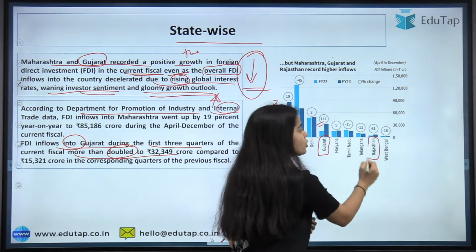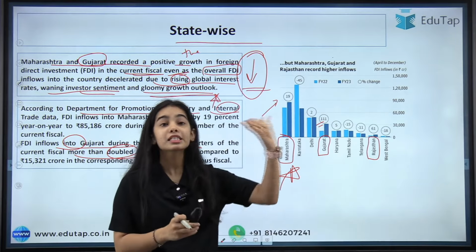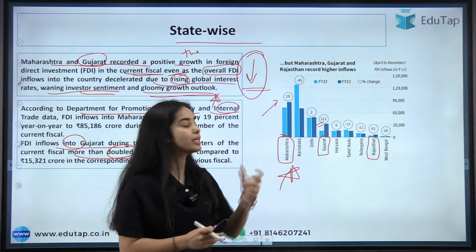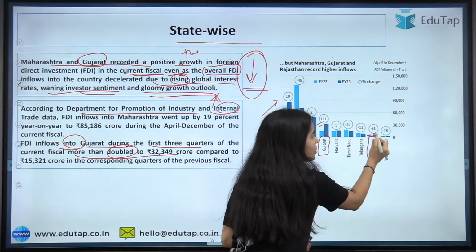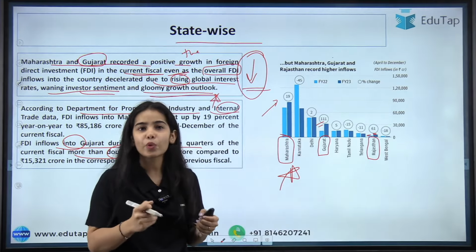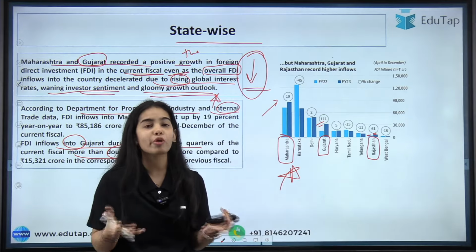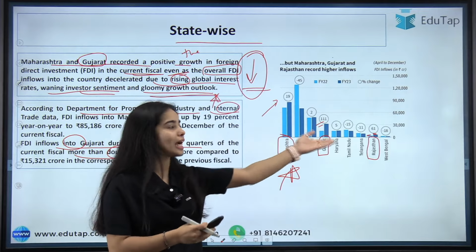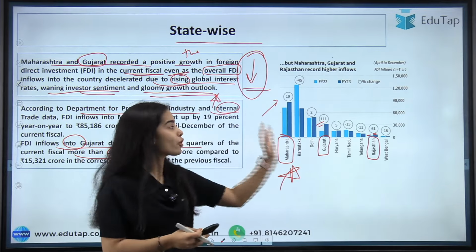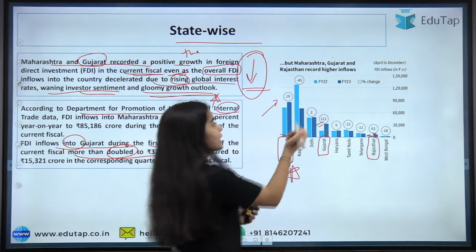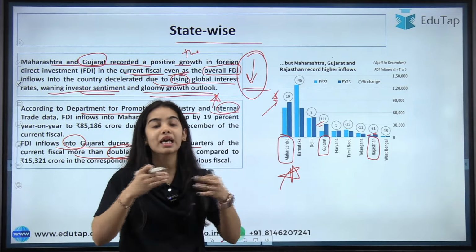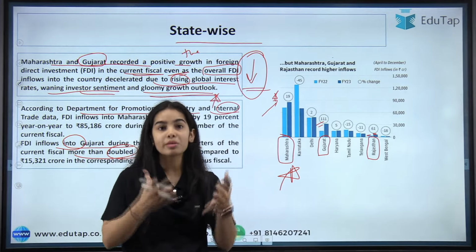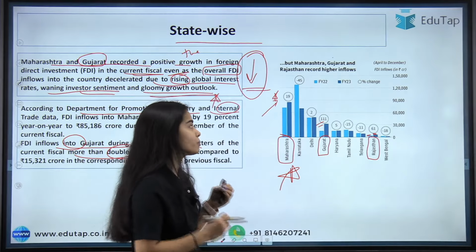For Rajasthan also, you have to understand that there is 61% growth in the FDI inflows, though the base is low, in number terms we can say the base is quite low, and that's why not much importance is given to the growth seen in Rajasthan. But for Maharashtra and Gujarat, you can see how much growth they have got, and too much inflow is continuously coming into these states particularly, okay.